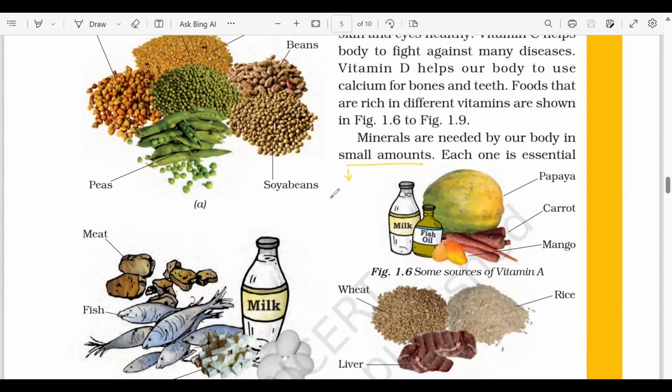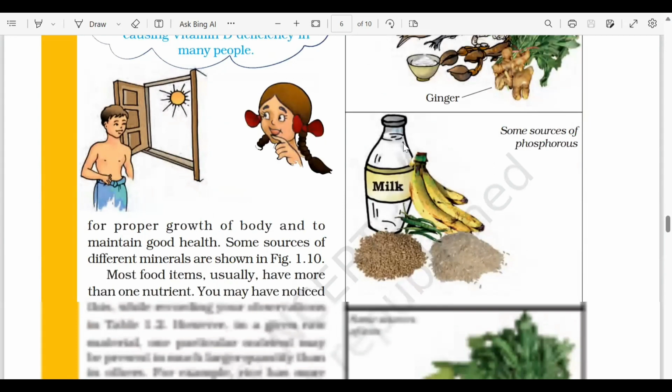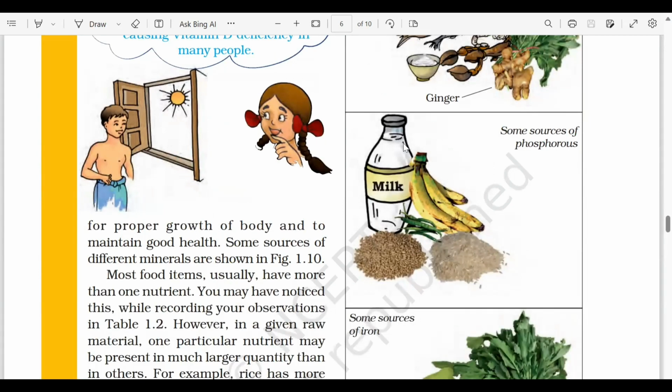I will give you some examples of minerals like iodine is a mineral. Phosphorus is a mineral. Okay. Calcium is a mineral. So हमारे बॉडी में ये सारे मिनरल्स की रिक्वायरमेंट होती है. Let's talk about their essentiality. Let's talk about their importance. So these minerals are going to help our body in the proper growth and it makes sure कि हमारा जो health है वो अच्छा रहे, वो maintained रहेगा अच्छा health में.